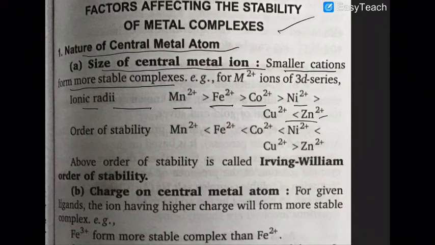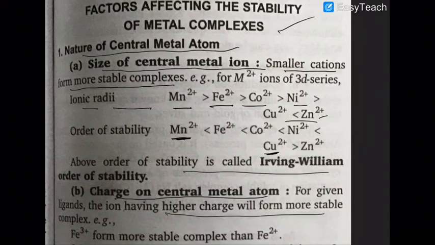The order of stability also follows the same order: Mn2+ forms the least stable and copper 2+ forms the most stable complex. This stability rule is called the Irving-Williams order of stability. Then we have the charge on the central metal atom.